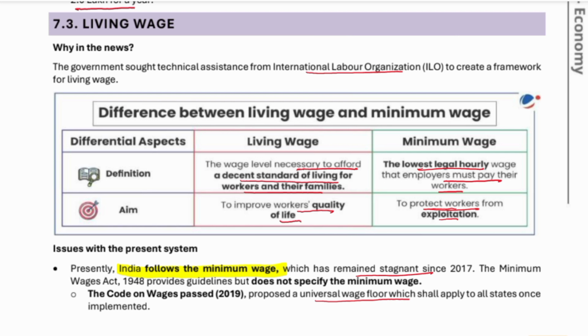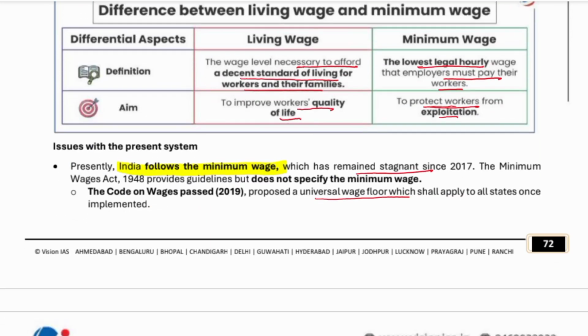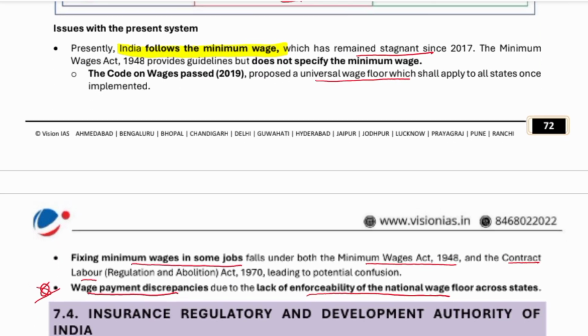A living wage is the wage level necessary to afford a decent standard of living for workers and their families, whereas minimum wage is the lowest legal hourly wage that an employer must pay their workers. Minimum wage is backed by law, whereas for a living wage, you need it to live a decent standard of life. The issue is that the present system in India follows the minimum wage, which has remained stagnant since 2017. The Minimum Wages Act 1948 provides guidelines but does not specify the minimum wages.